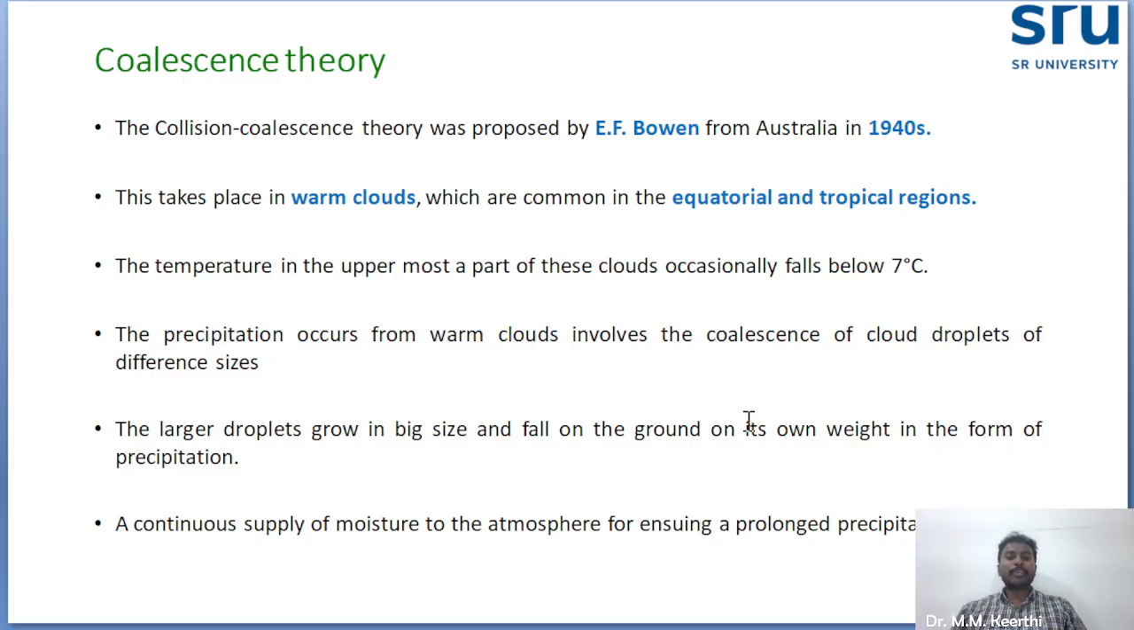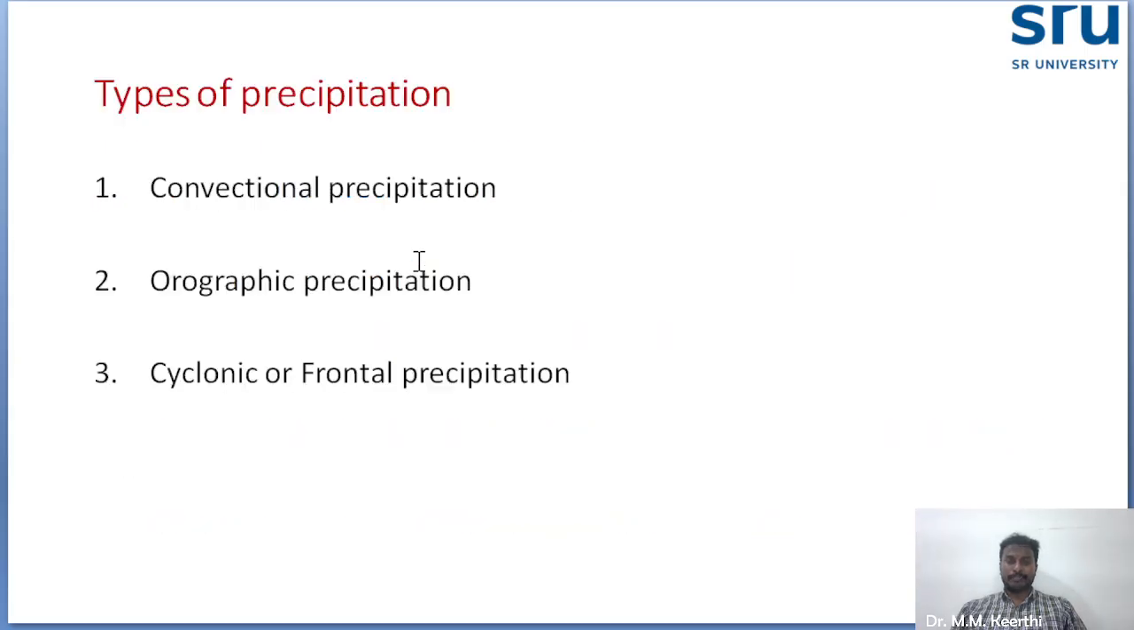A continuous supply of moisture to the atmosphere ensures prolonged precipitation. This is the coalescence theory. In the ice crystal theory, cold clouds are involved, where even at 0 degrees the water will not freeze. Warm clouds are considered under the coalescence theory.